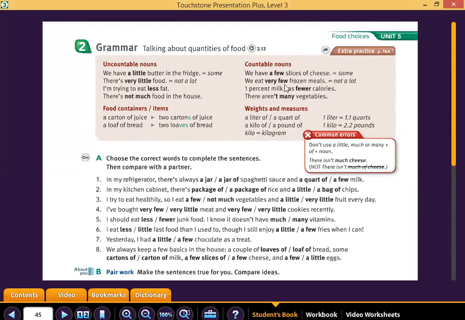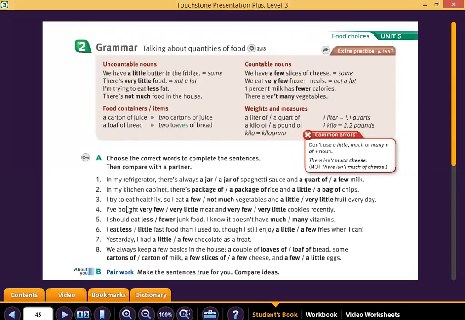Remember, a few is for countable nouns, and milk you can count. Number 2, in my kitchen cabinet, there is a package of. In this case, the correct answer is a package of rice. Chips, in this case, okay? We have a little or a bag. Do you remember it's a bag of chips?